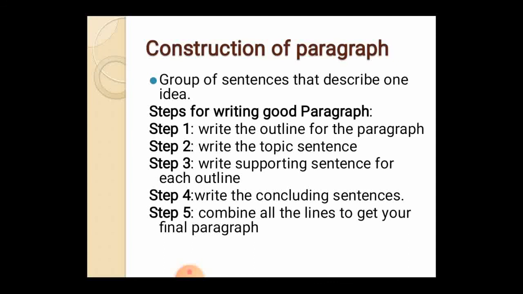Hints should be taken. This is called the outline of the paragraph. Next thing is a topic sentence. The first sentence usually deals with what the topic is, that is what type of paragraph you are writing about. So the next step is writing the topic sentence.